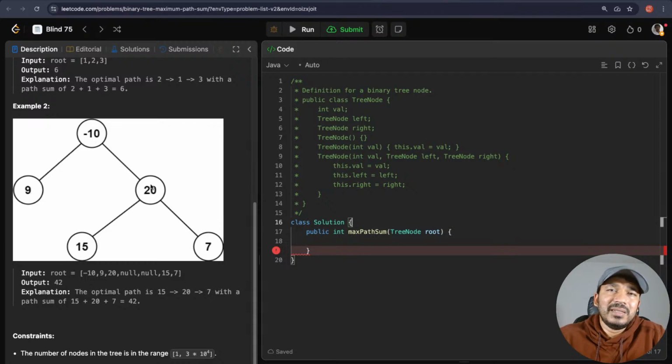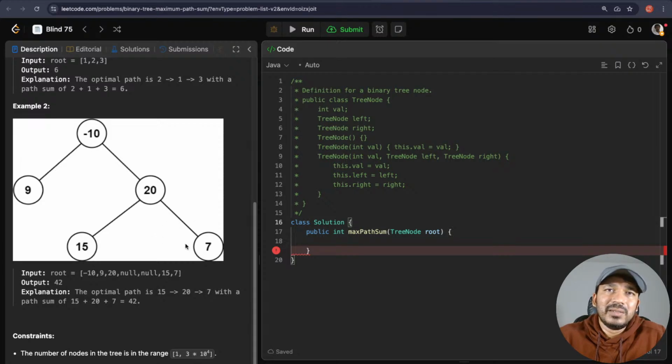From the right child, the maximum path sum is either just this value, because this could be negative. This could be negative 15 and negative 7. So this alone could be the maximum value, or the sum of the node and this one could be the maximum path value. Okay, 20 plus 15, so 35 could be the maximum path value, or 20 plus 7, 27 could be the maximum path value.